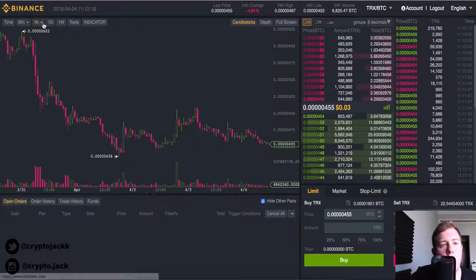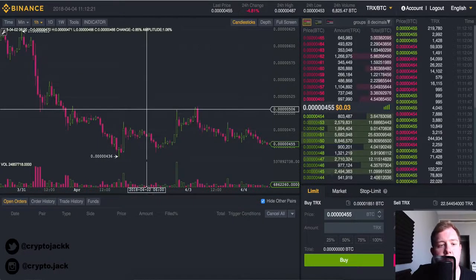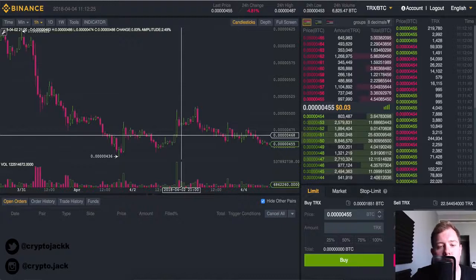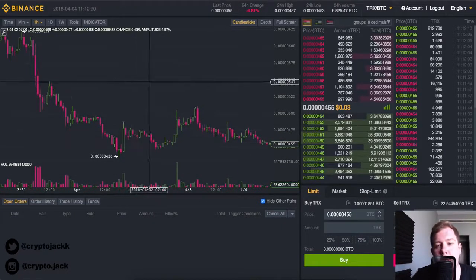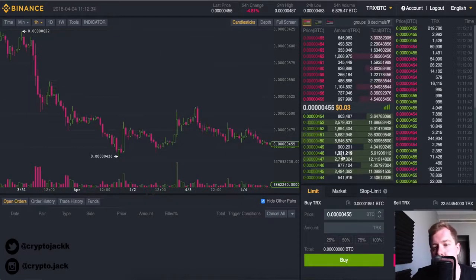So taking a look at the 1 hour chart on Tron, we can see that it basically gives us an overview, and each candlestick is a 1 hour representation in the day. It's got the date and the time down below with the stamps, so you can easily identify that. Just a basic overview if you don't know. This is the order book that shows the sells and the buys, the recent transactions over here, limit, market, and stop limit.